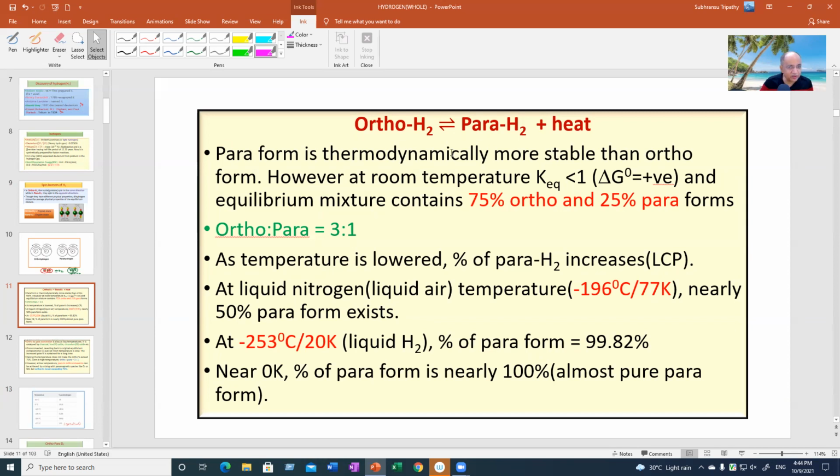Right? I have written all these things: at liquid nitrogen temperature, minus 196 Celsius or 77 Kelvin, nearly 50%. At 20 Kelvin, that is liquid hydrogen temperature, 99.82%. And at near 0 Kelvin, 0 Kelvin is non-achievable, but near 0 Kelvin, percentage of para form is nearly 100%. Almost pure para form, no ortho.